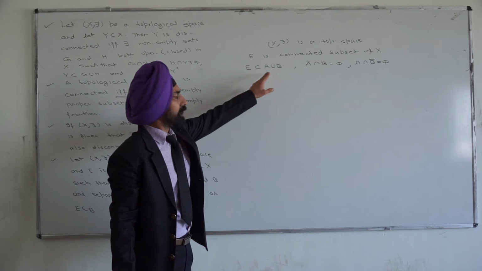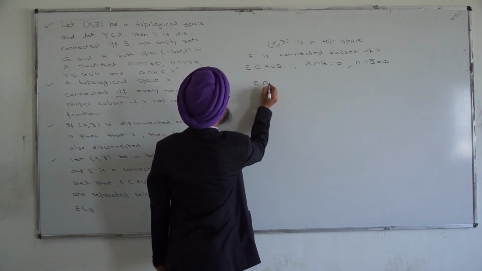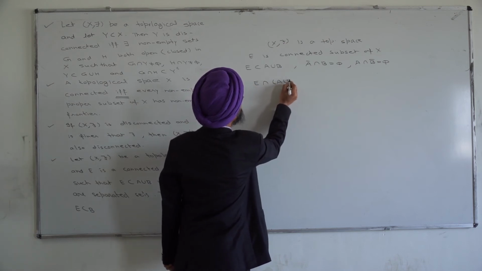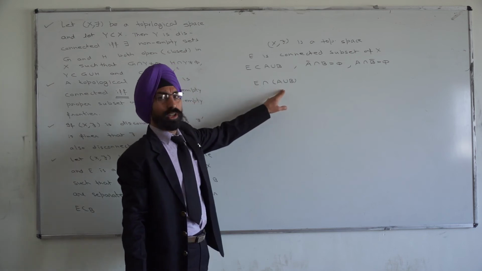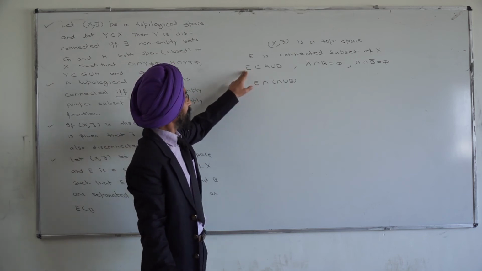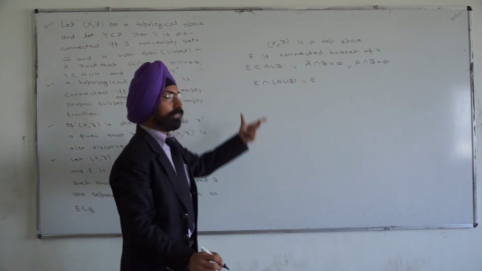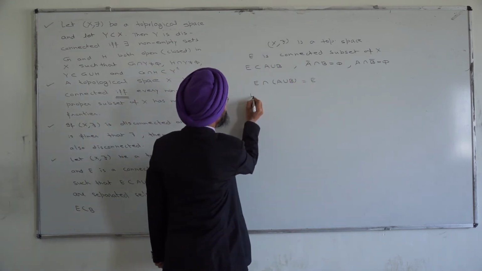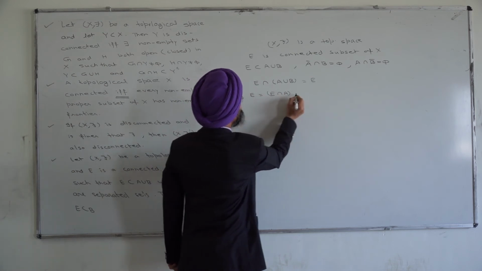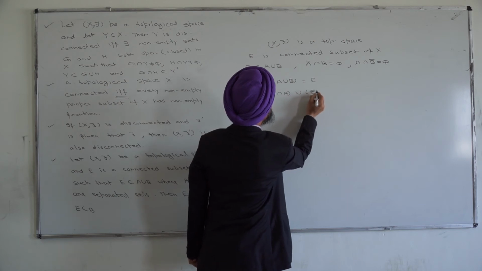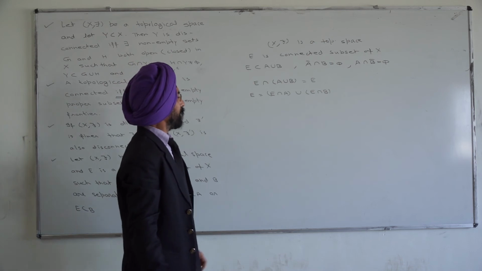Note that E is a subset of A union B. That means their intersection: if one set is a subset of the other, then their intersection is always the smaller set, and the smaller set here is E. So it is equal to E. We can write it as E is equal to E intersection A union E intersection B.